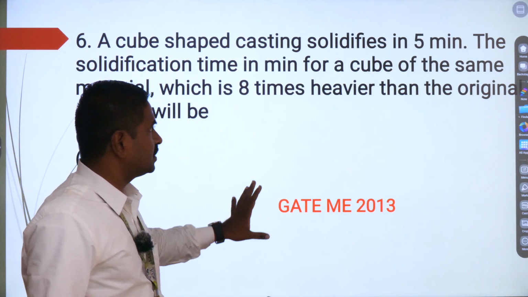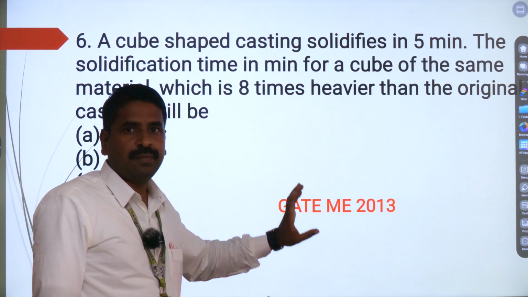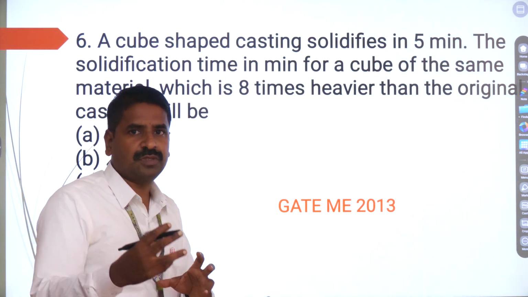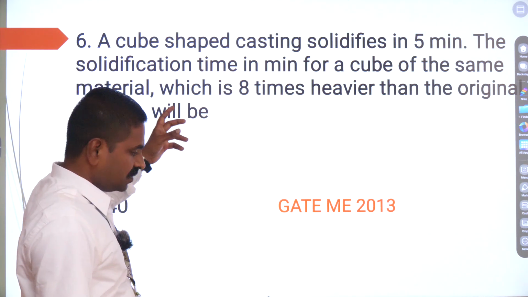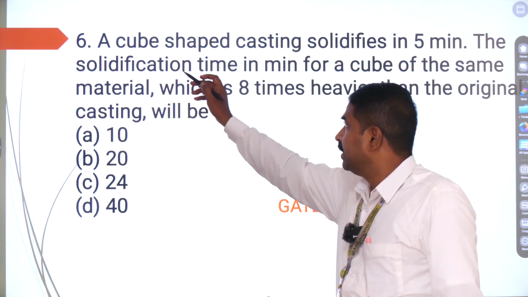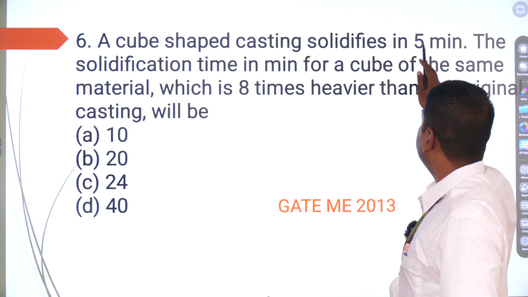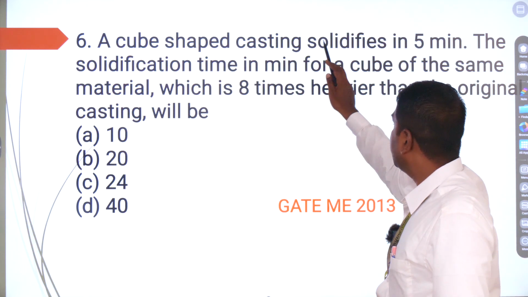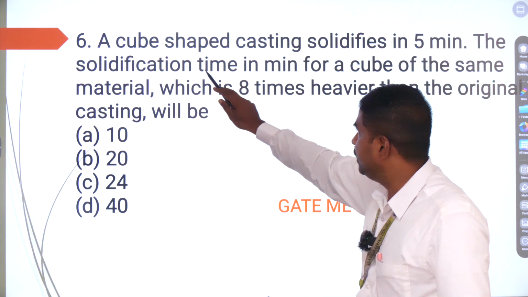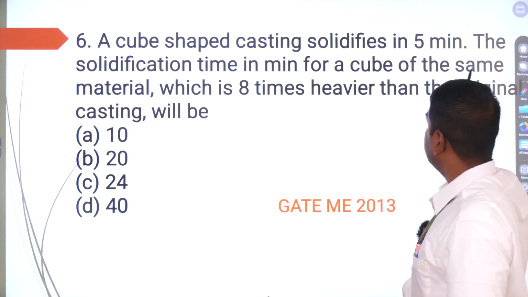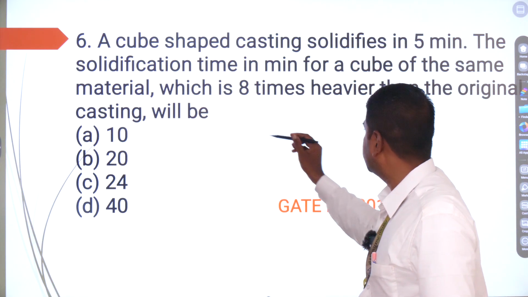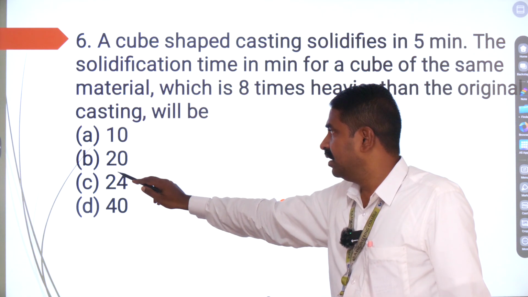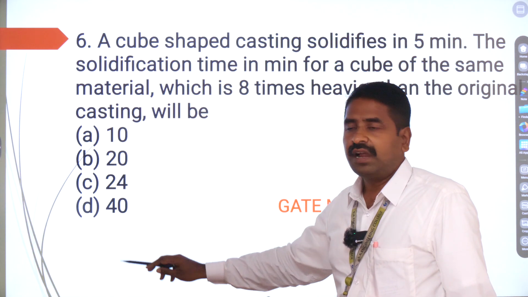And we are going to see the last question of today's class. With this, we will be completing today's class. So the last question is going to be again a problem, which is asked with respect to casting. So you can see the problem over here. A cube-shaped casting solidifies in 5 minutes. It was asked in the year GATE 2013. A cube-shaped casting solidifies in 5 minutes. The solidification time in minutes for a cube of the same material, which is 8 times heavier than the original casting, will be option A 10 minutes, option B 20, option C 24, and option D 40.